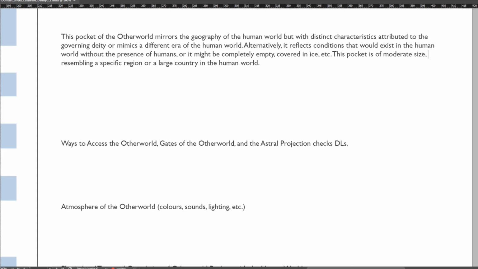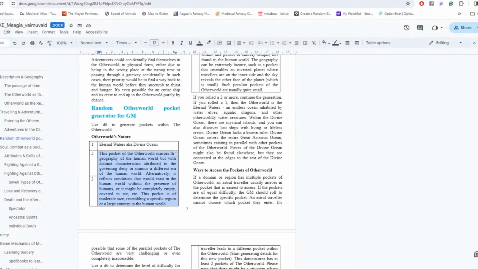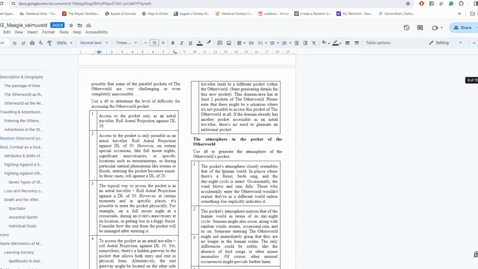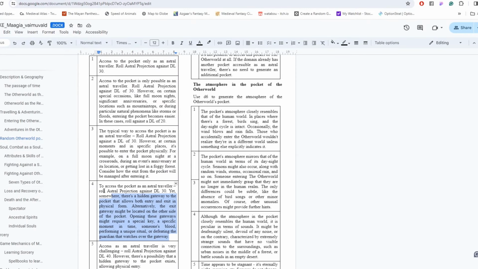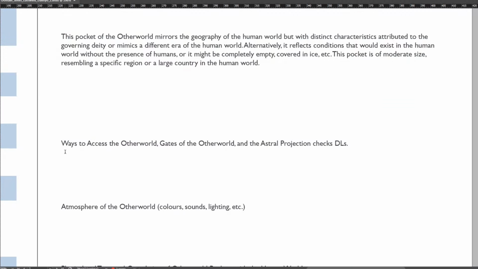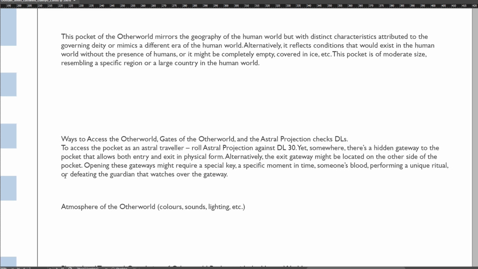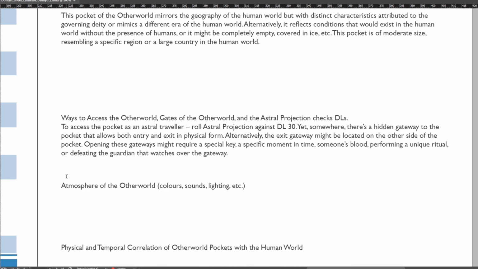For the ways to access the Otherworld, we roll 4, which means astral projection: roll against the difficulty level 30 to go to the Otherworld when leaving the body as a soul. Also, there is an alternative physical entry point. Let's say it's a cave that needs a full moon for the portal to open.